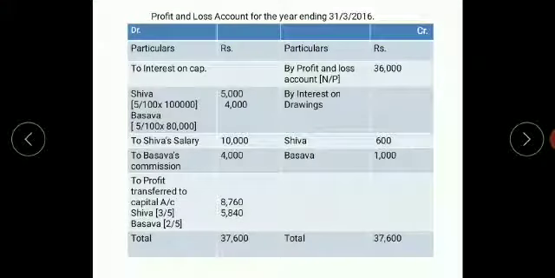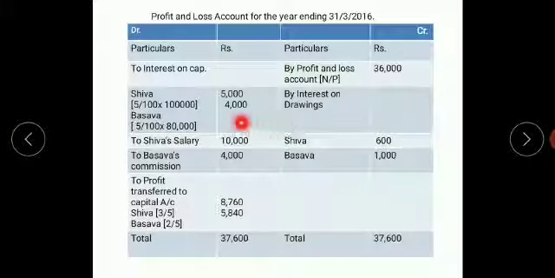Now come to the solution. I will let you know the solution, but still then try to do it without looking at the answer. Right at the top, profit and loss appropriation account for the year ending 31/3/2016. Get the page folded, write debit, write credit, particulars amount. Come to the credit side. They have given you the profit. Write it as by profit and loss account brought down 36,000.